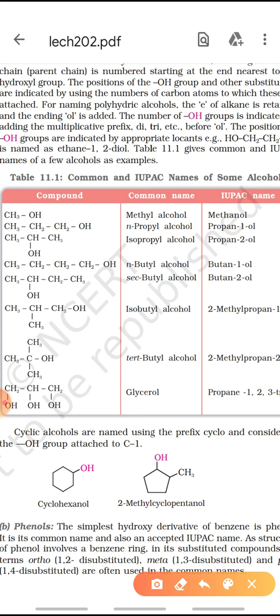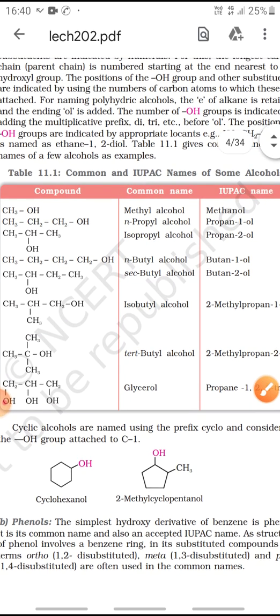Coming to the next compound, here the OH group is attached on the second carbon, so it will be propan-2-ol. Next one is a 4 carbon straight chain with OH group, so it will be butan-1-ol. If the OH group is attached on the second carbon, then it will be butan-2-ol. Similarly, we have to start the numbering from here. It will be carbon number 1, 2 and 3. On second carbon, a methyl group is attached, so it will be 2-methylpropan-1-ol.